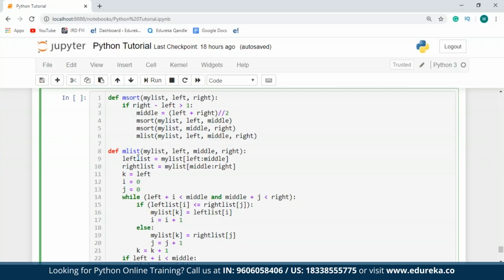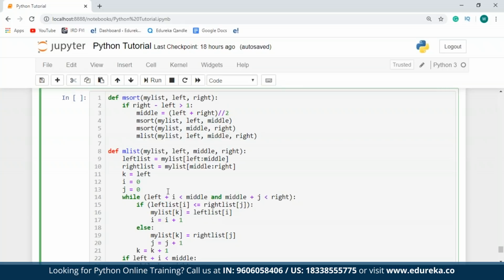The first thing that I've done over here is defined what is the left list and what is the right list. Left list contains all the elements from the left to the middle, and the right list contains all the elements from middle to right. Following that, I've taken 3 variables k, i, and j, where k is the temporary variable that I'm using to fill my final list. i and j over here help me to iterate over the left list and the right list.